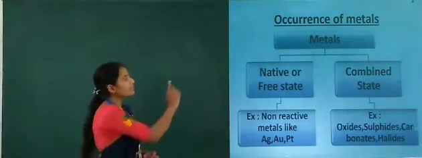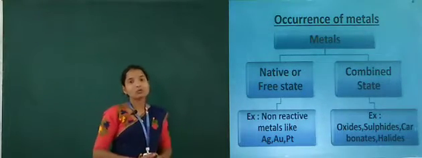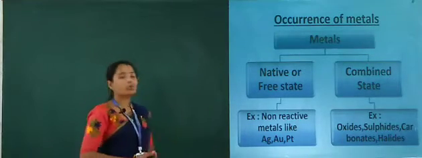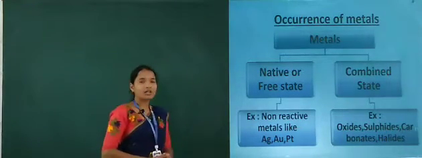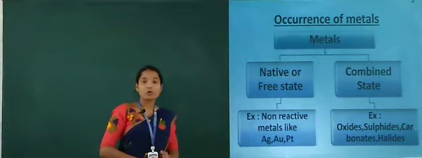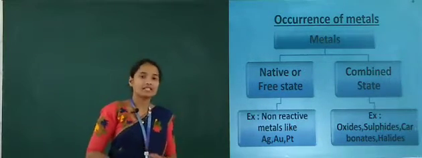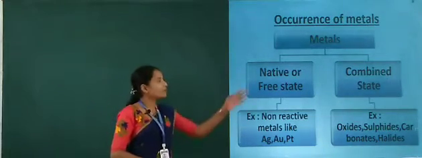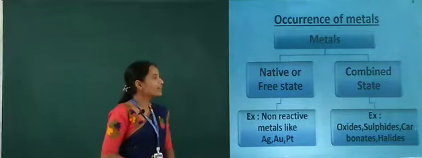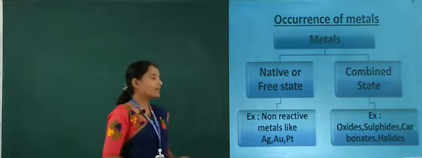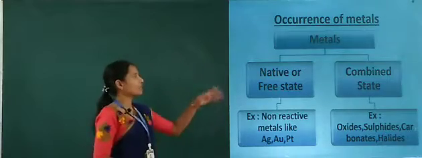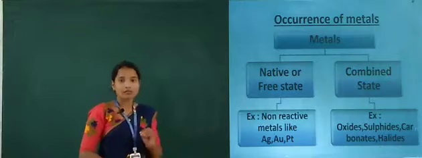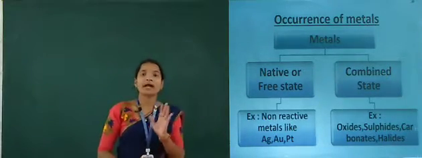These metals are divided into 2 types: one is the native or free state, and the other is the combined state. For the native or free state, examples are non-reactive metals like silver and platinum. For the combined state, examples are oxides, sulfides, carbonates and halides. How many types are there in the metals? One is native or free state, another is combined state.